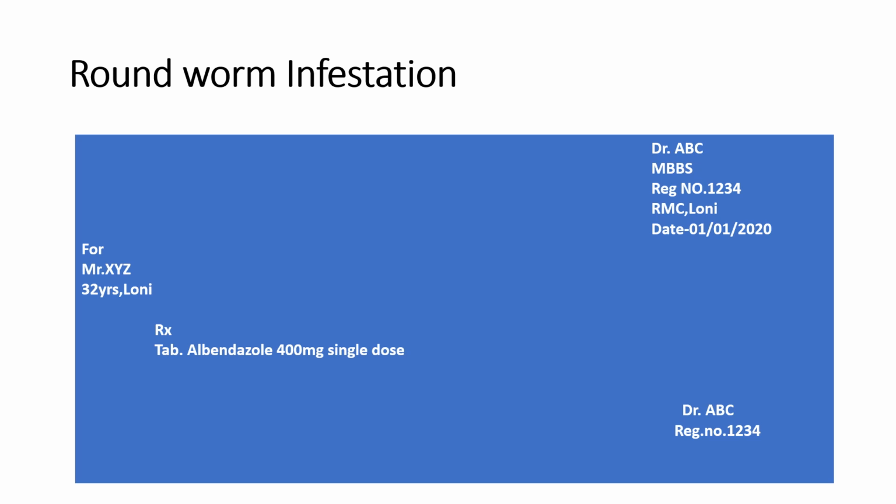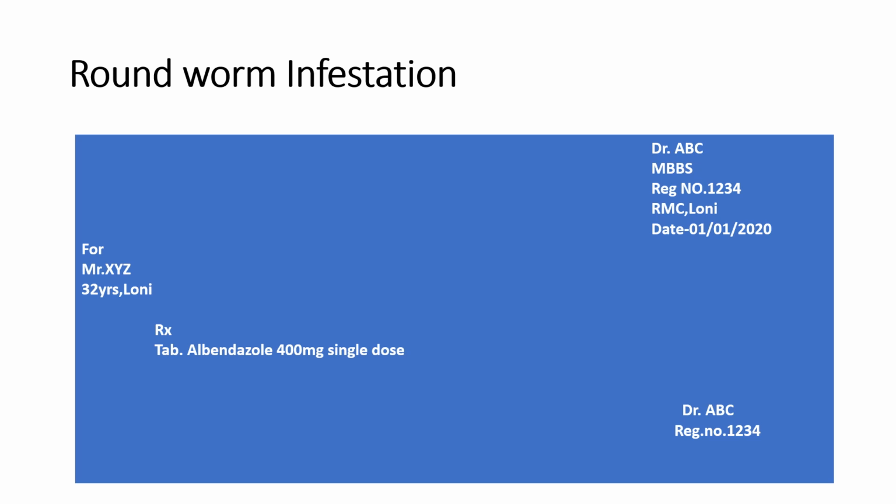Here we can see the prescription for roundworm infestation. Roundworm is a common name of Ascaris lumbricoides. For roundworm infestation, albendazole and mebendazole are the drugs of choice. Here we will prefer albendazole. Both albendazole and mebendazole are benzimidazole derivatives. They have broad spectrum anthelmintic actions. They are highly effective against roundworm, hookworm, and pinworm infestation.